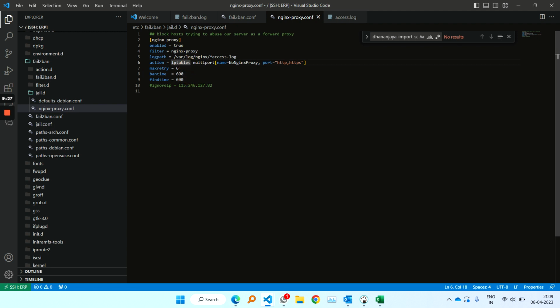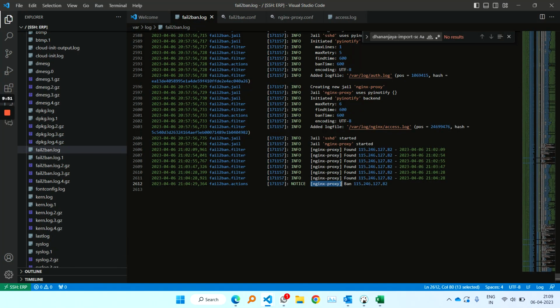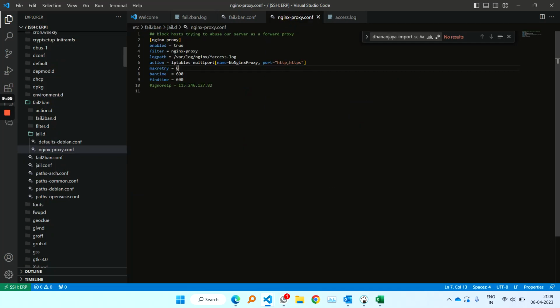Then what are the actions for HTTP? This is a standard setting, HTTP and HTTPS. These are the two requests it will ban. Max try. So how many times can you try before you fail? That is, in the log you can see 6 times you have failed. 1, 2, 3, 4, 5, 6. And the same setting you can see here, max try.